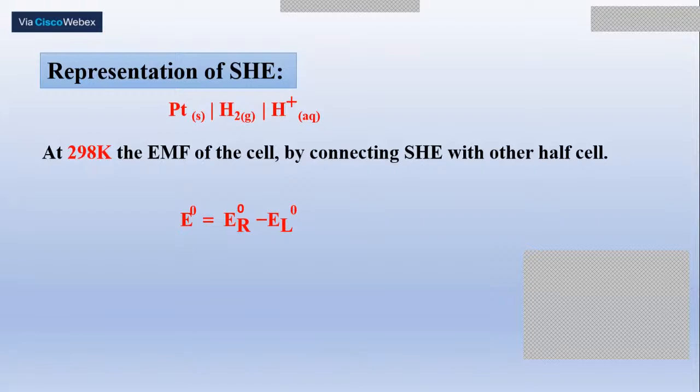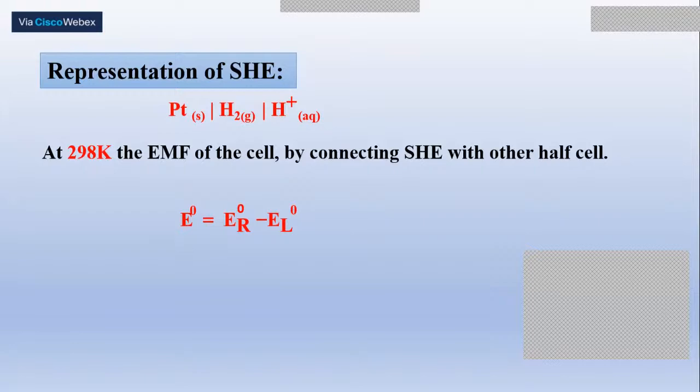Some electrodes may undergo oxidation with respect to SHE, some may undergo reduction with respect to SHE, but conventionally, throughout the world, to have a uniform understanding, we measure the reduction potential with respect to SHE. The ability of an electrode to undergo reduction with respect to SHE is what is called the electrode potential of the given electrode.